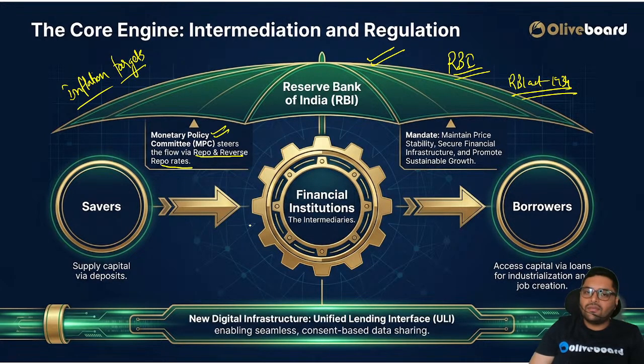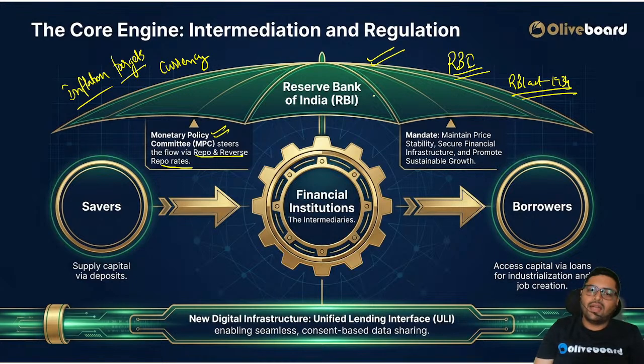So who takes care of the inflation in India? It is the RBI. Who takes care of issuing of currency? RBI. Who regulates and supervises other banks? RBI. Who is the lender of last resort? RBI. Who is a banker to the government? RBI. So these are the functions of Reserve Bank of India.